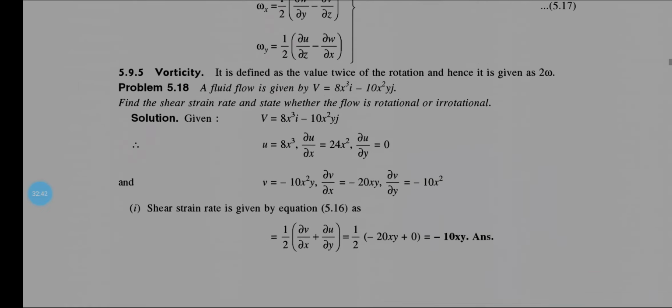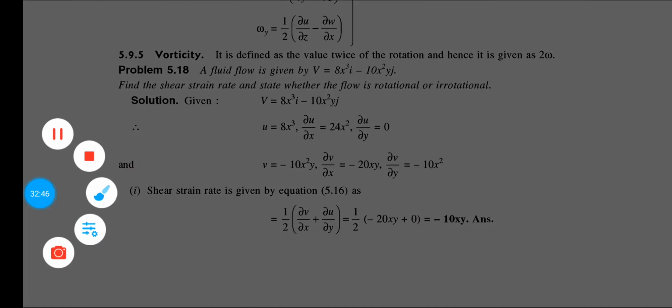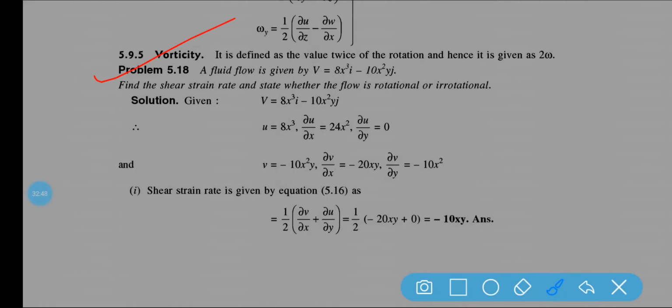Now let us solve this numerical, a very, very important numerical, and your lecture will end after this numerical. 5.18: a fluid flow is given, v is equal to this. Find the shear strain rate and state whether the flow is rotational or irrotational. How can you say the flow is rotational or irrotational?